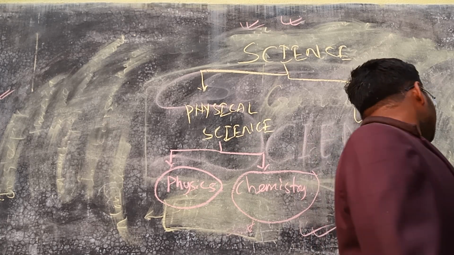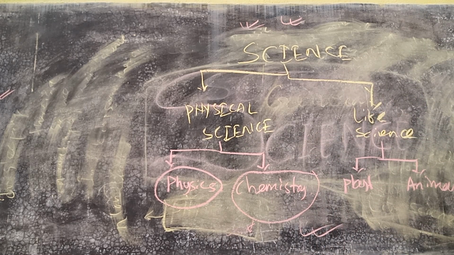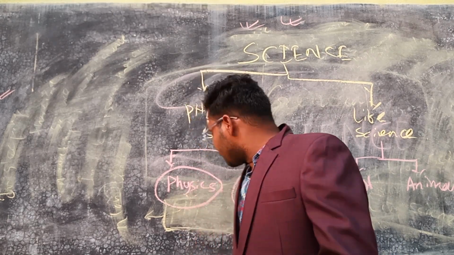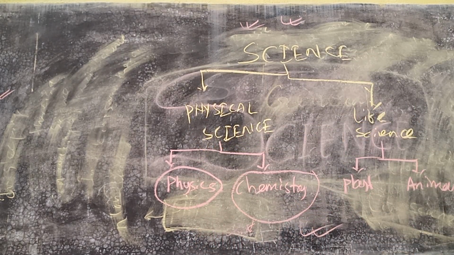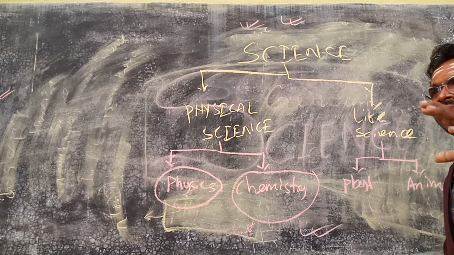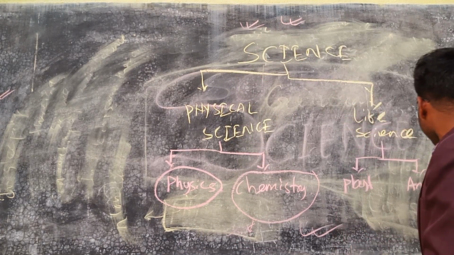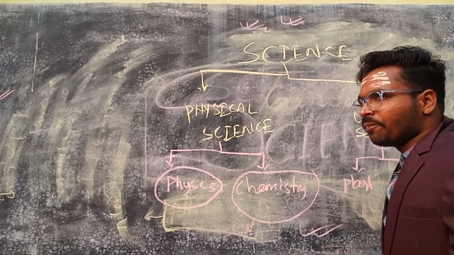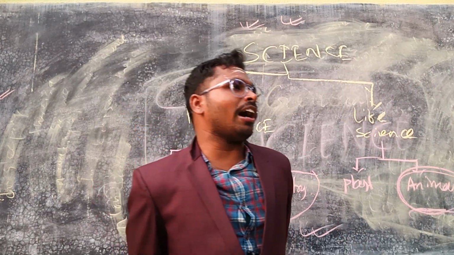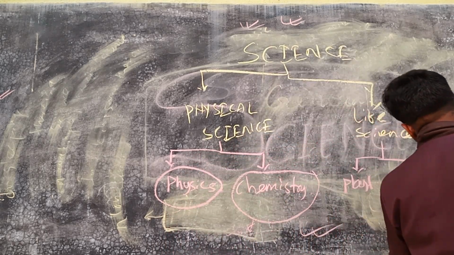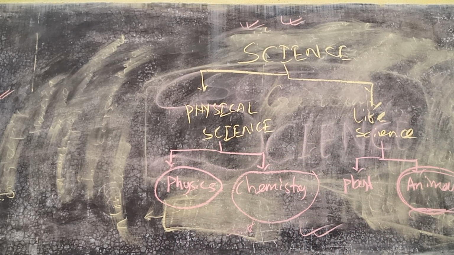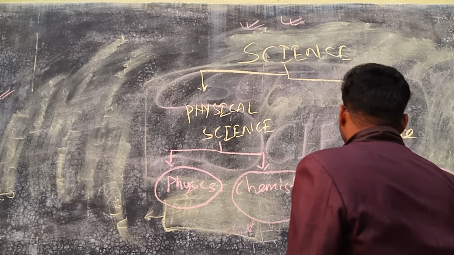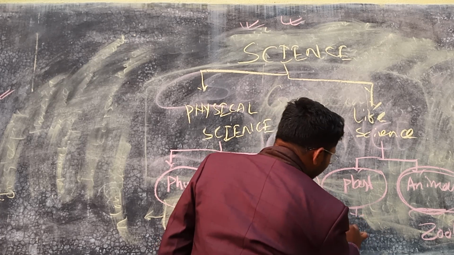The living organism which is breathing and eating, everything, but which is not moving, that is a plant. And the living organism which is breathing, crawling, running, standing, doing everything except staying at one place, the science of living beings is zoology. And the science of plants is botany.